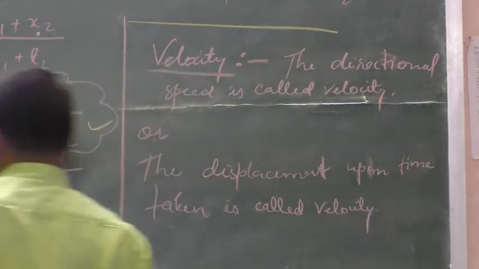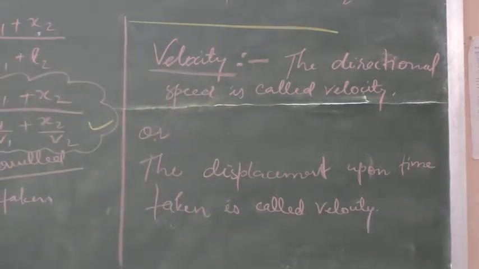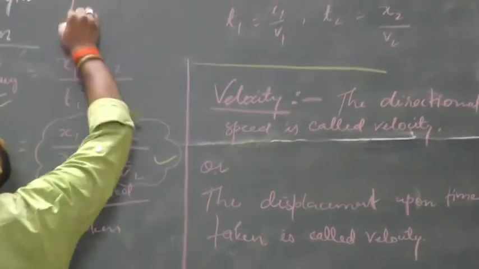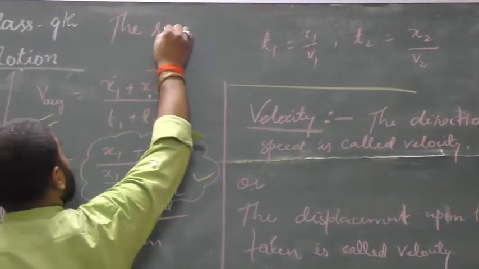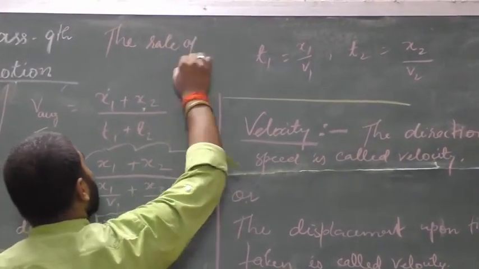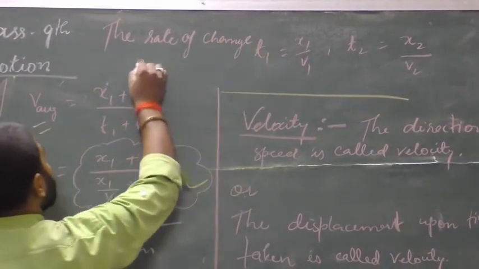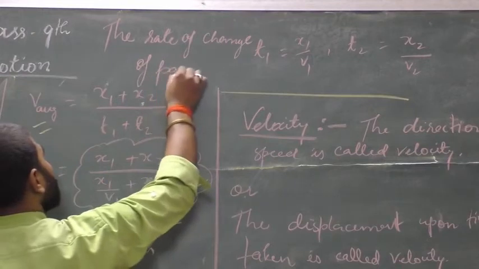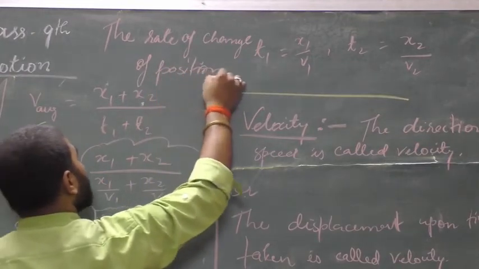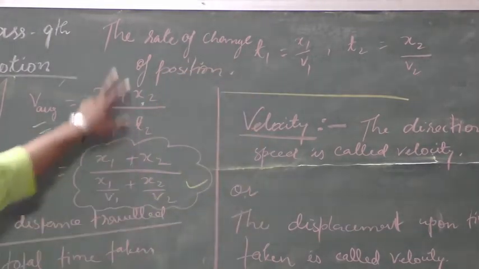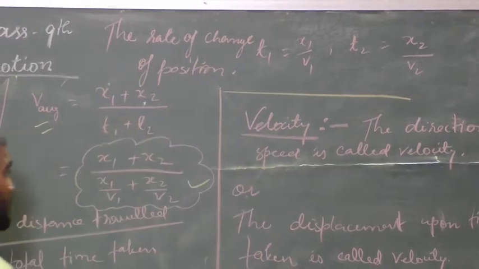Another very important definition: the rate of change of position is called velocity. The rate of change of position is called velocity.